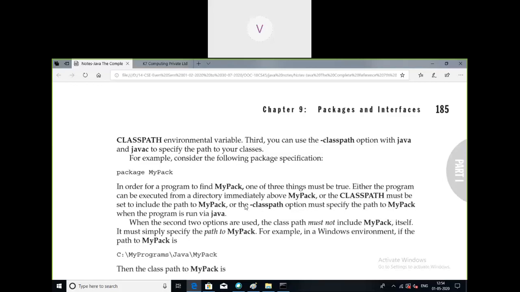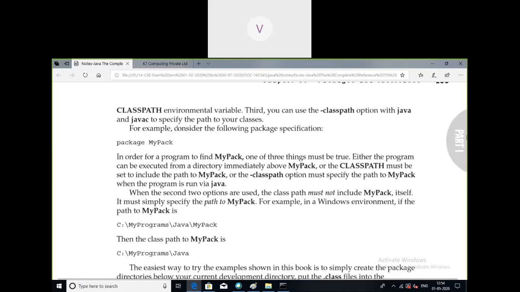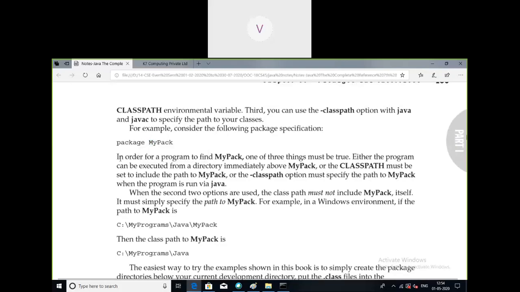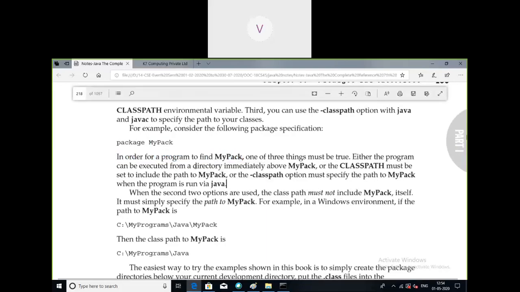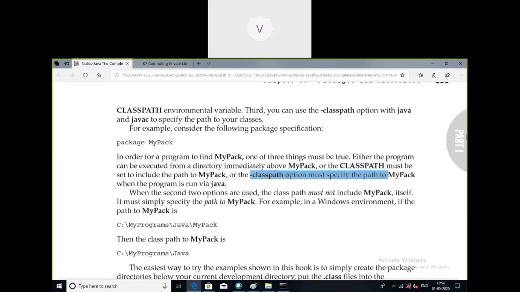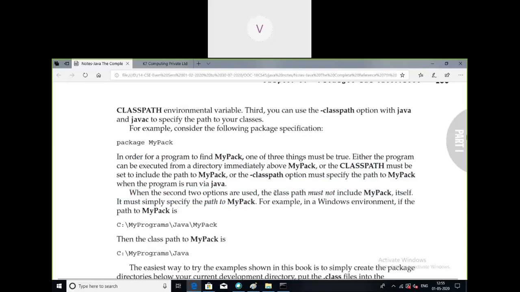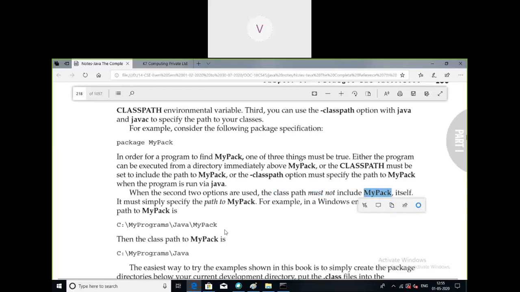That is, bin folder is the location for all the packages. For example, consider the following package specification: package mypack. So this statement is creating one package called mypack. In order for a program to find mypack, one of the three things must be true. So either you can execute from the current directory, that is just now I showed first approach, current directory, that is bin location, or specify the class path, or make use of the class path. So when the second two options are used, that means second and third option, then the class path must not include the mypack itself.